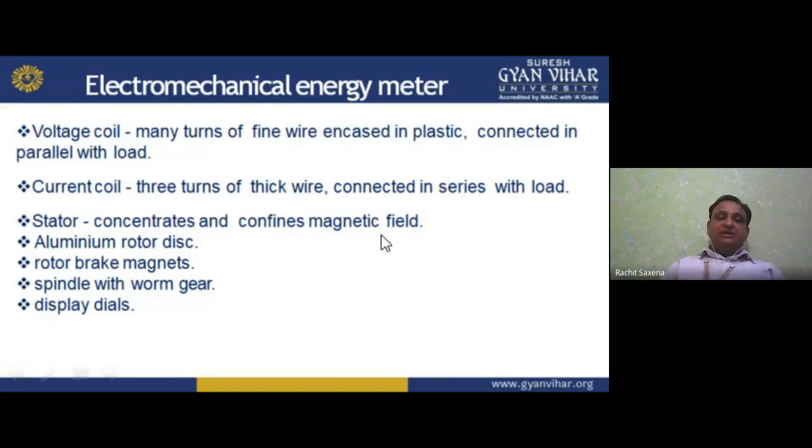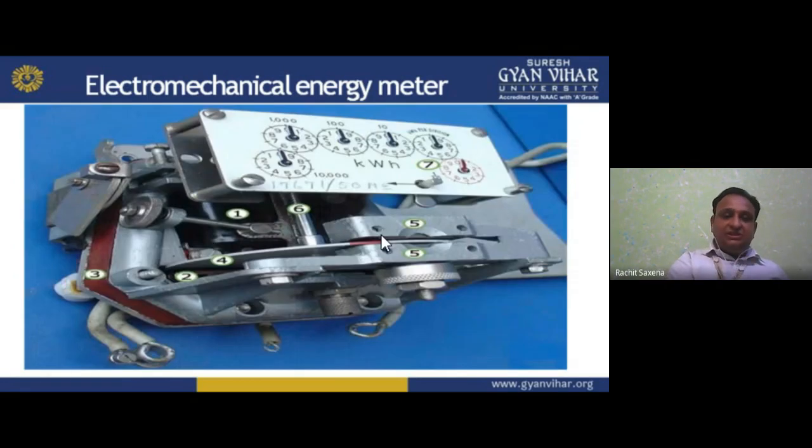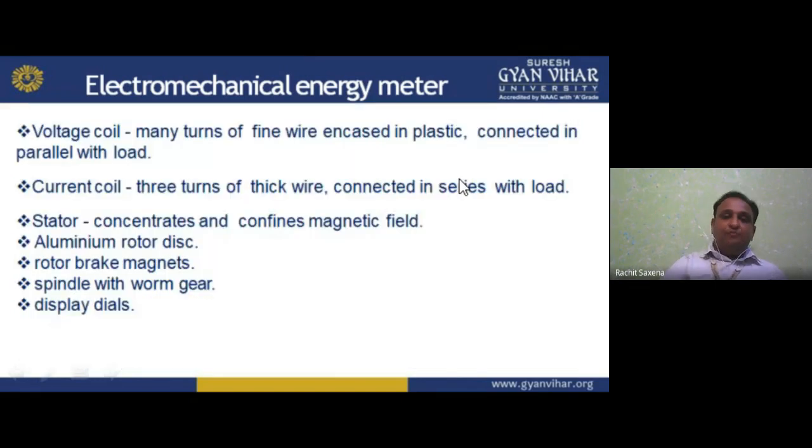And sixth we have the spindle with worm gear. And seventh is your display dials. On the display dials we can find the readings, but it is 1000. The needle will work if I have 1000; if you have 100, this will work; 10, this will work, and similar to that. So we have the voltage coil, current coil, magnet, disc, brake magnet, spindle, and the dial. I hope you understand now.